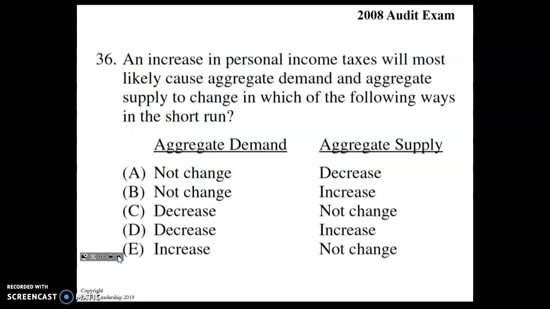Okay. So an increase in personal income taxes will most likely cause aggregate demand and aggregate supply to change in which of the following ways in the short run. An increase in personal income tax would mean that consumers have less money to spend. So your aggregate demand is going to decrease. So it's going to be C or D. Aggregate supply isn't going to be affected by personal income tax, but business taxes. So aggregate supply isn't going to change. So it'd be C.